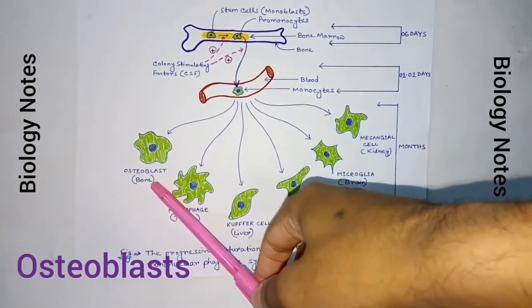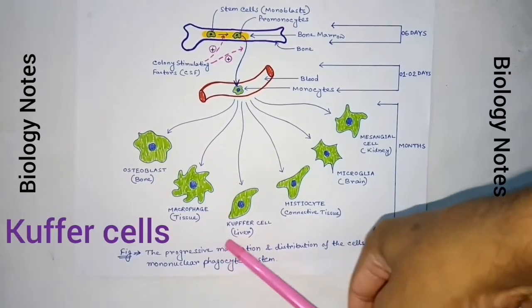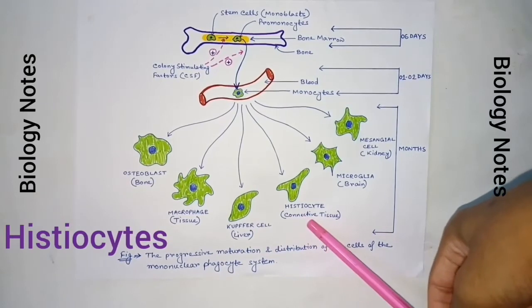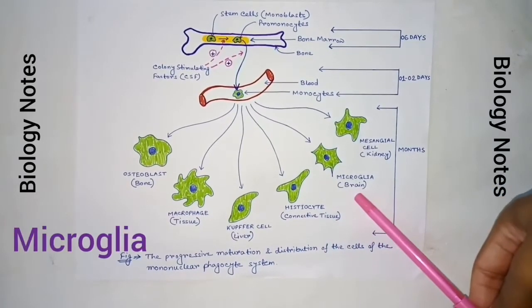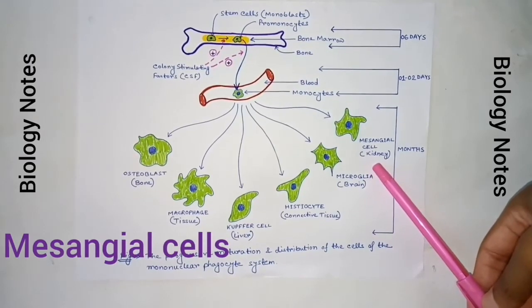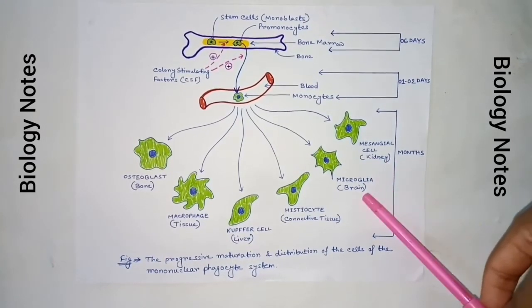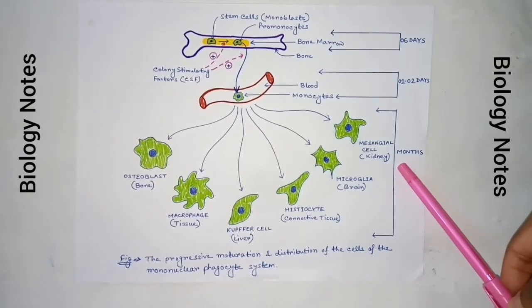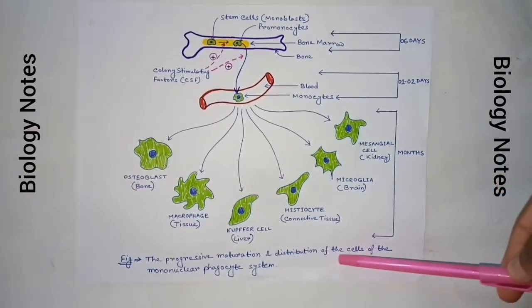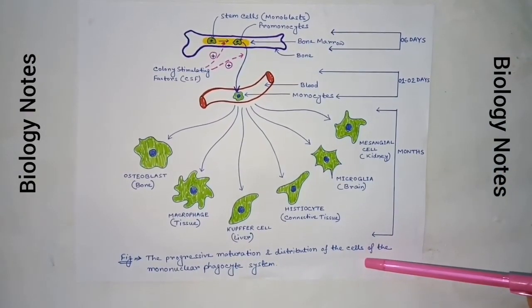Osteoclasts in bones, macrophages in tissues, Kupffer cells in liver, histiocytes in connective tissues, microglia in brain, mesangial cells in kidney, etc. This type of cells can survive for months. So this is all about the life history and location of cells of the mononuclear phagocyte system.